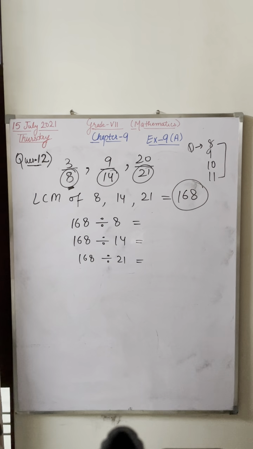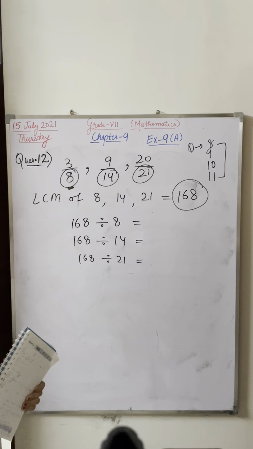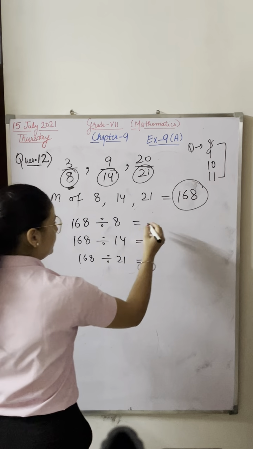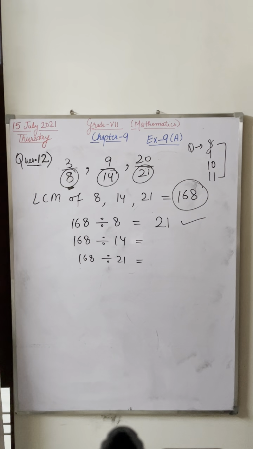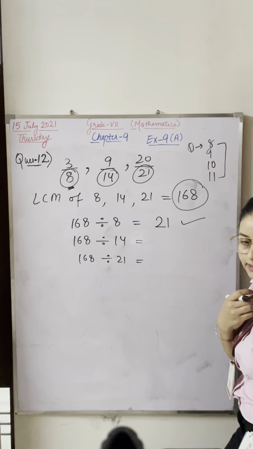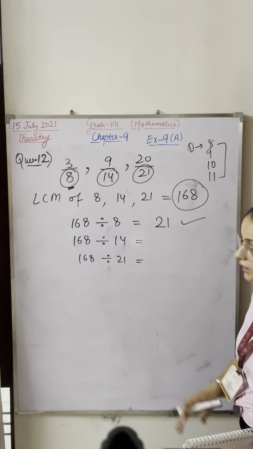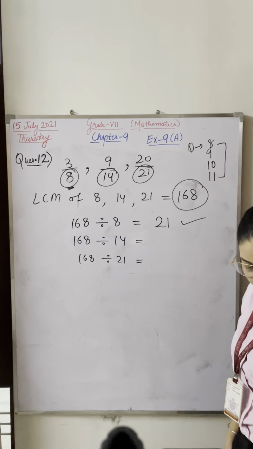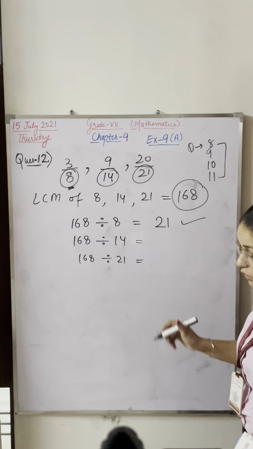168 divided by 8. What will be the answer? 21. Very good. Next, 168 divided by 14. Table 14, please tell me quickly. 12.